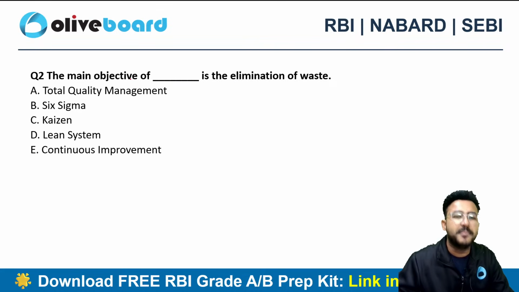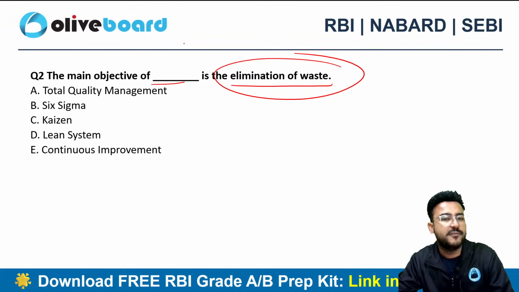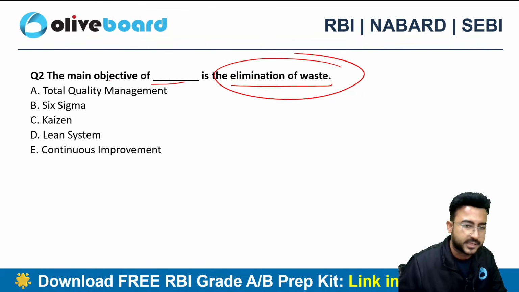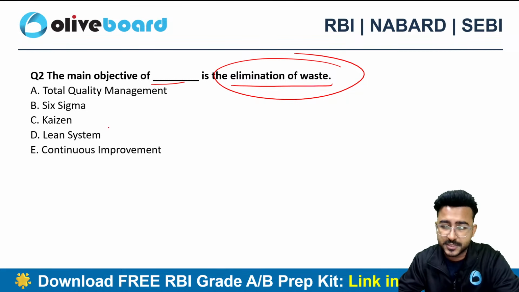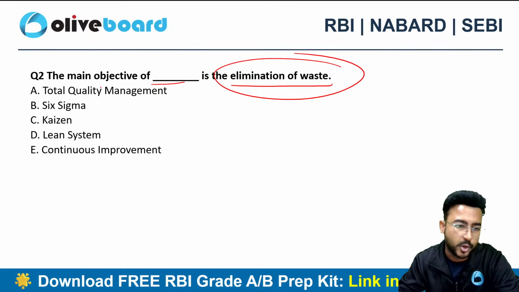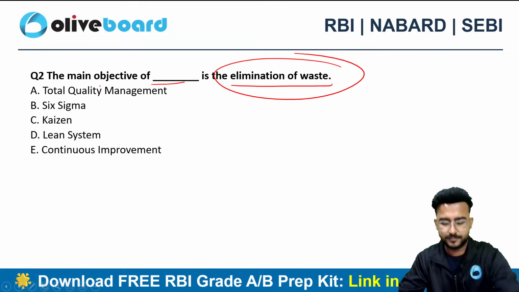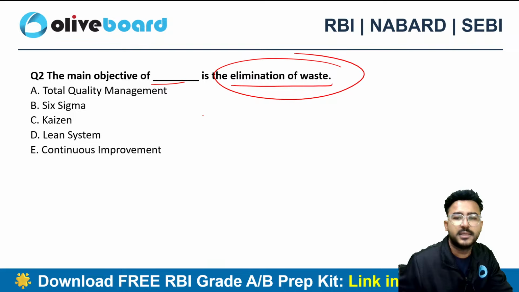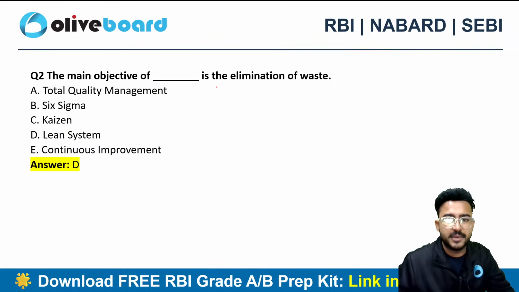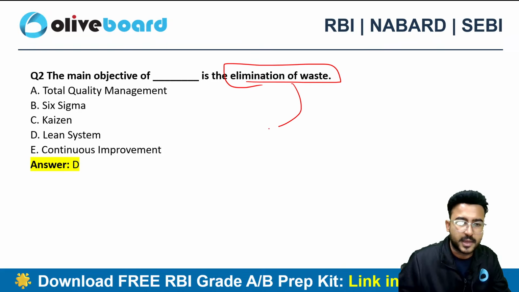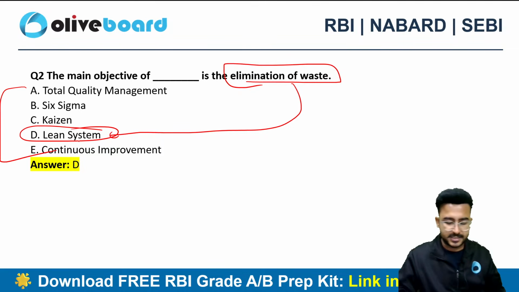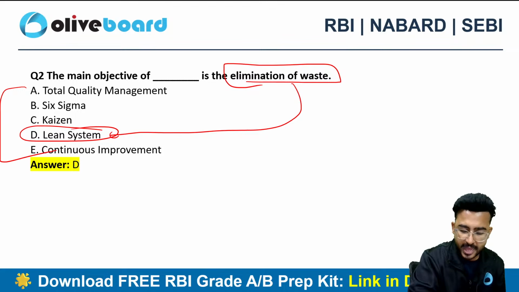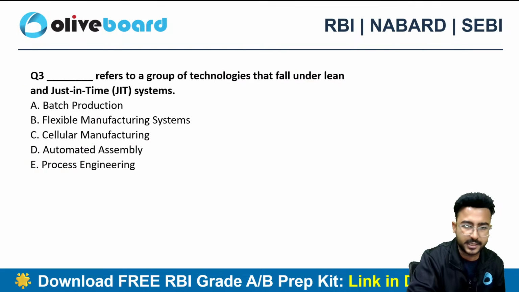Next is the main objective of dash is the elimination of waste. So we need to identify what has elimination of waste as its main objective. Options are total quality management, Six Sigma, option C Kaizen, option D lean system, or option E continuous improvement. The correct choice here is lean system. Why? Because elimination of waste as a whole is a part of lean system. So all the subsets of a lean system have elimination of waste as one of the criteria.